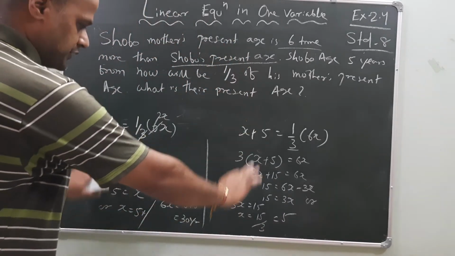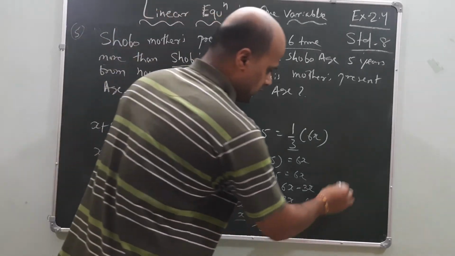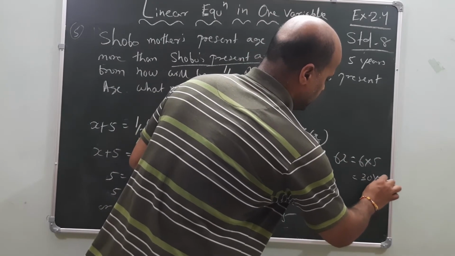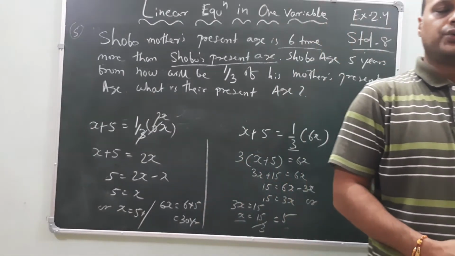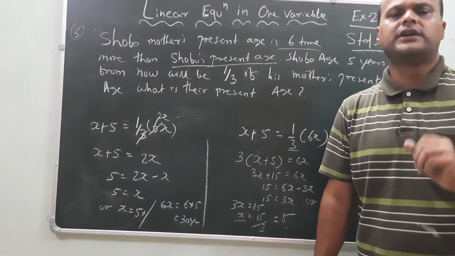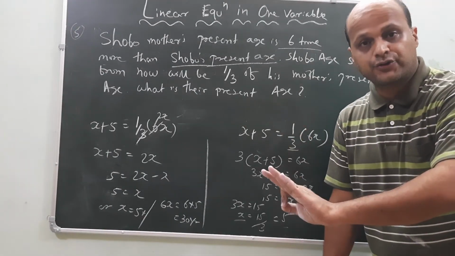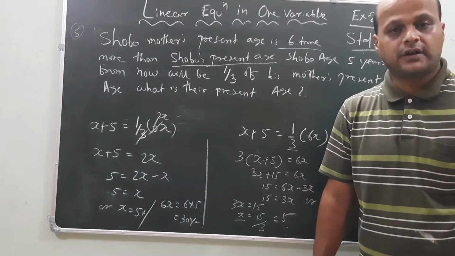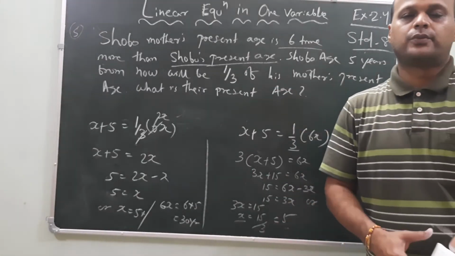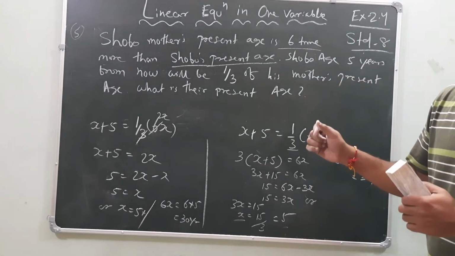Whatever process is easy for you, just do that one only, my dear friends. You will get the answer. Here, Subhu's age is 5, so her mother is 6 into 5, this is 30 years. So these are some statements. First, you have to read the statement correctly, then you will get the answer. According to the statement, create the equation. After creating the equation, find the value of the variables. These are certain examples of exercise 2.4. If you remember it, it will be very easy for you.